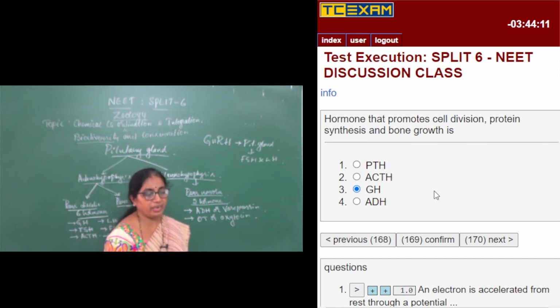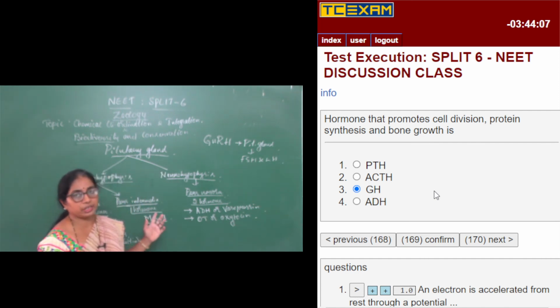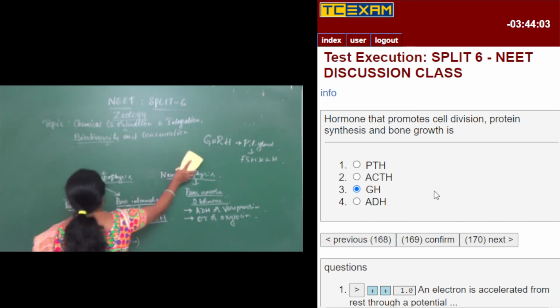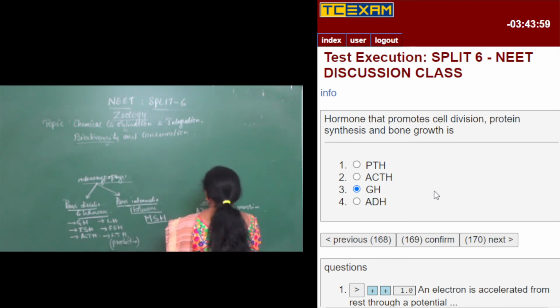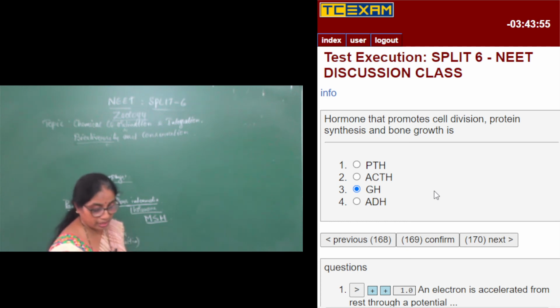So what is PTH, what is ACTH and what is ADH? So PTH is parathormone, which is secreted from the parathyroid glands, and it maintains the calcium levels in the blood.